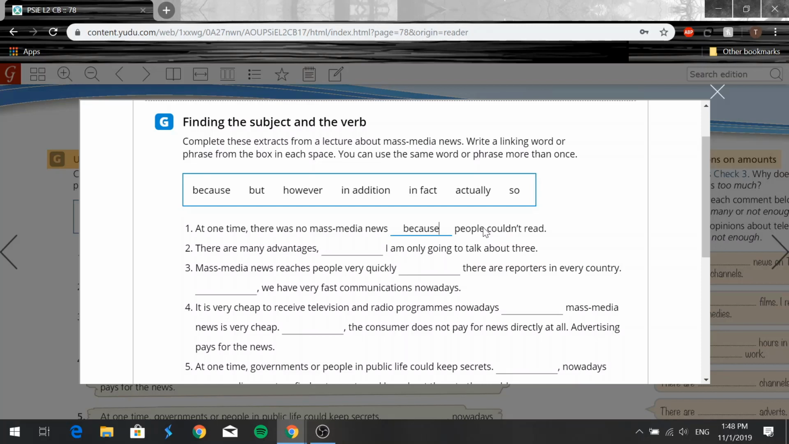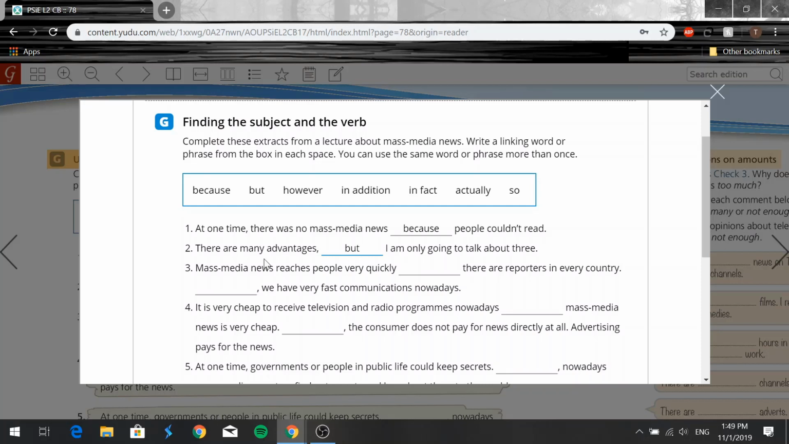Okay? 2, there are many advantages dash I'm only going to talk about 3. We'll say but, right? And why did I use but? Because it's an opposite point, right? There are many advantages, but I'm only going to talk about 3.